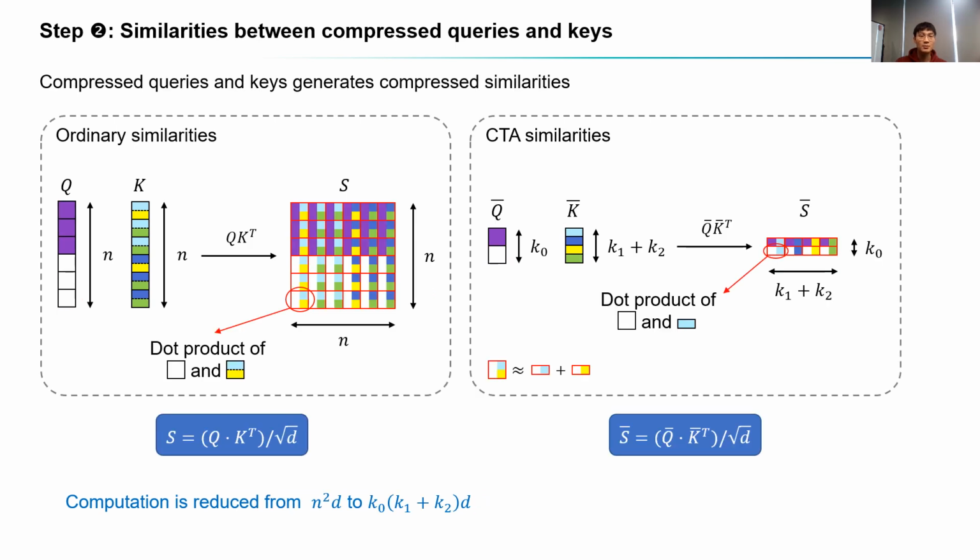Step 2 is to compute similarity scores. The ordinary similarity computation is quite expensive when sequence length n grows large. On the contrary, CTA computes similarities between compressed queries and keys. An arbitrary ordinary similarity can be approximated as the sum of two CTA similarities. In this step, the numbers of both queries and keys are reduced. Thus, the computation is reduced quadratically.